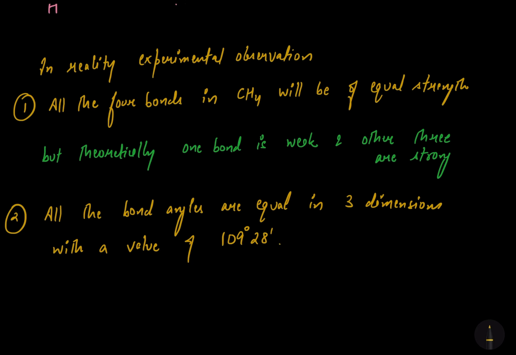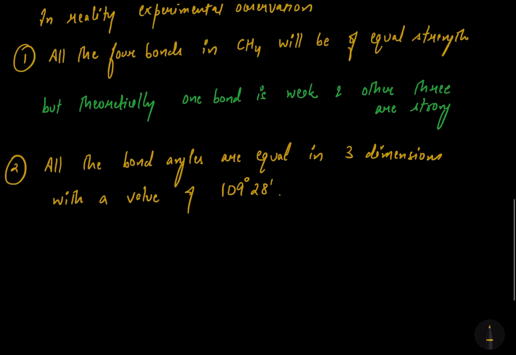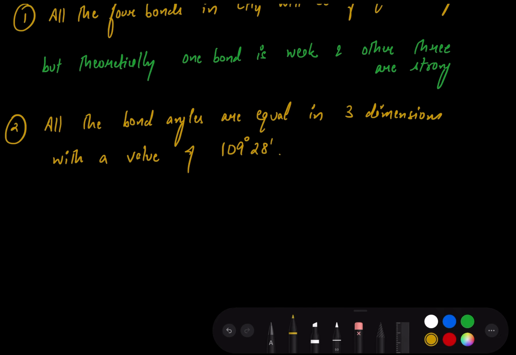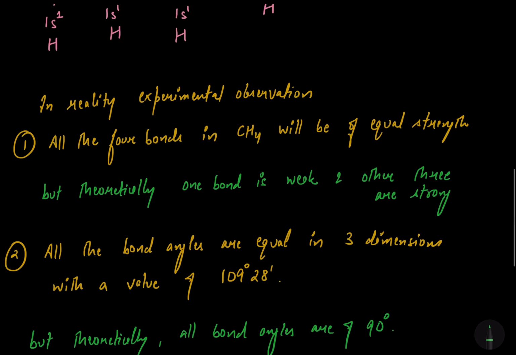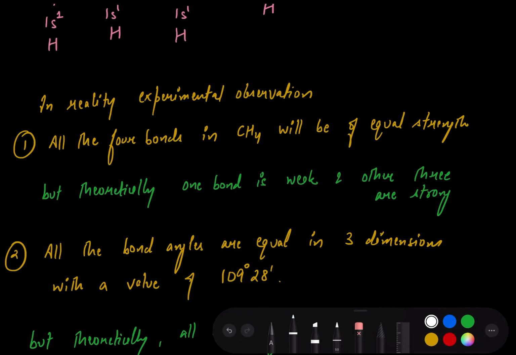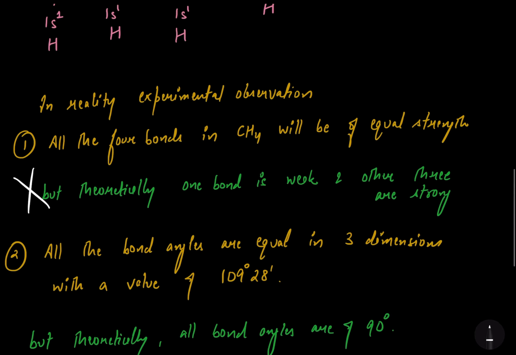So this is the experimental value. But theoretically, what we have said, all the bond angles are of 90 degree. So that means our theoretical observations were actually wrong.